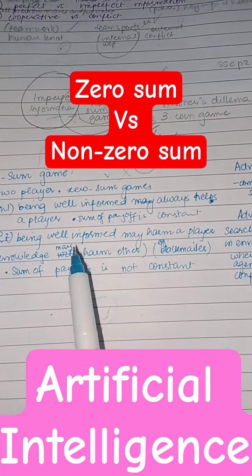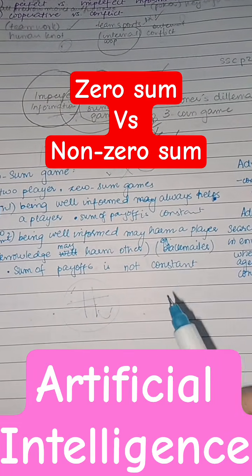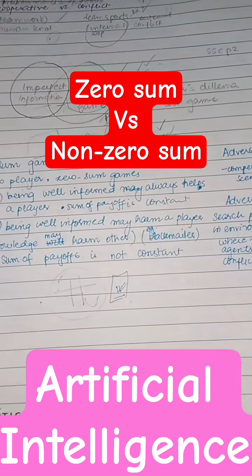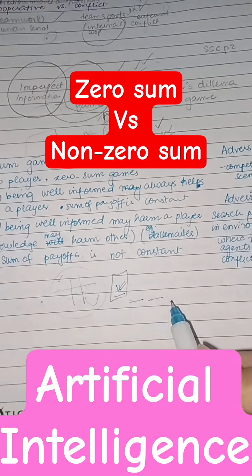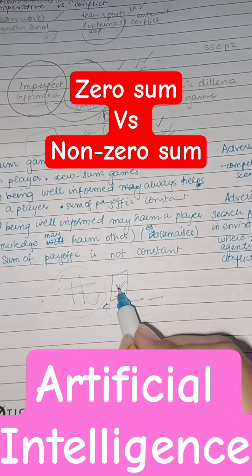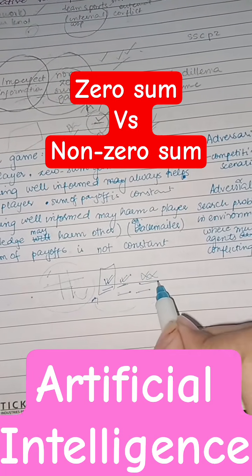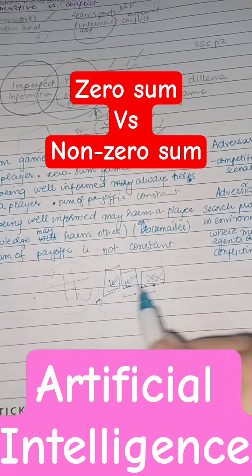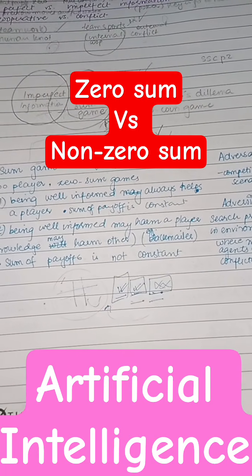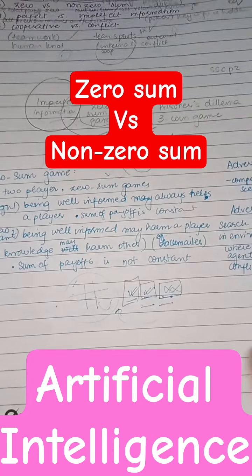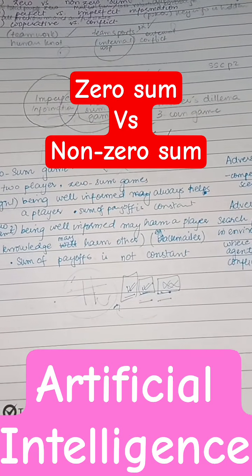Now, in a non-zero-sum game, being informed matters differently. A non-zero-sum game basically means that both parties can work together and achieve a maximum result. For example, one person's loss will not affect the other person's victory. That is why in a non-zero-sum game we focus on winning. Both parties can win at the same time, and both parties can lose at the same time. They can gain a minimum result and also a maximum result. So they can have a mutually beneficial sum, or they could have a mutual loss. Like in a voluntary exchange program, there's a mutual advantage for both parties.